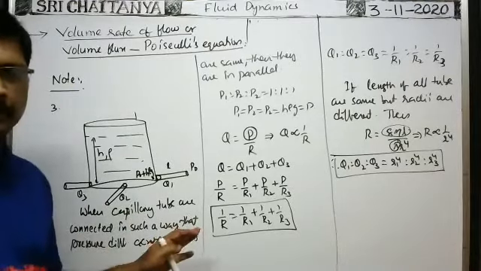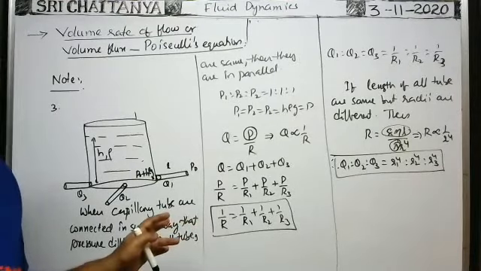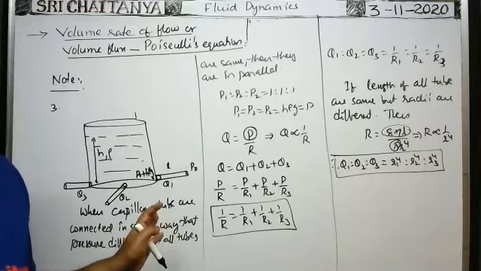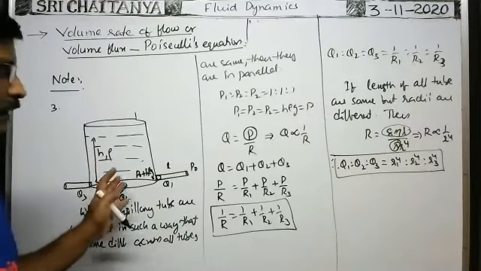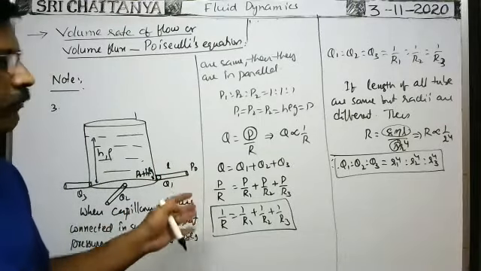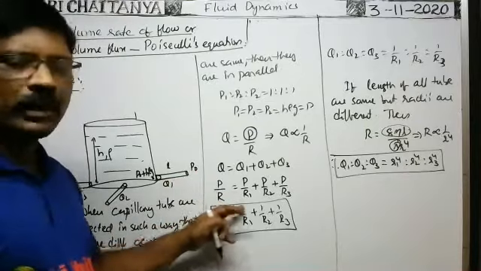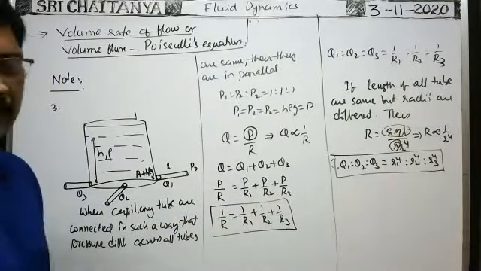Similar to current electricity. In current electricity, when three conductors are connected in series, the effective electrical resistance is R1 plus R2 plus R3. When they are in parallel, 1 by R is equal to 1 by R1 plus 1 by R2 plus 1 by R3. Same formula in current electricity also.